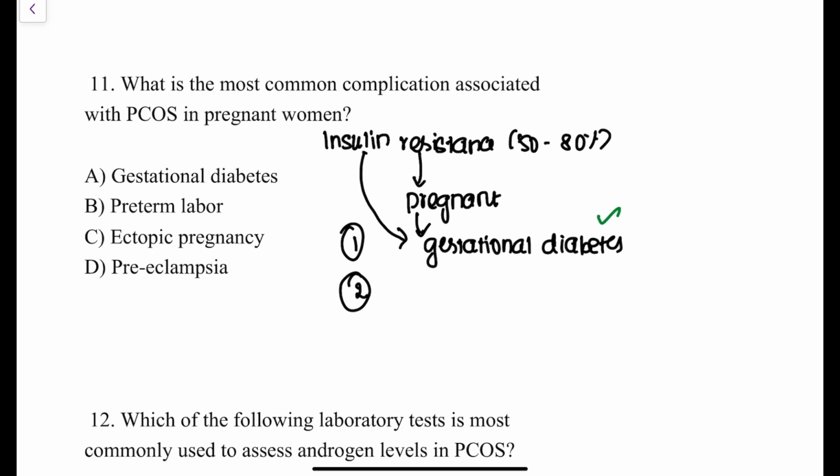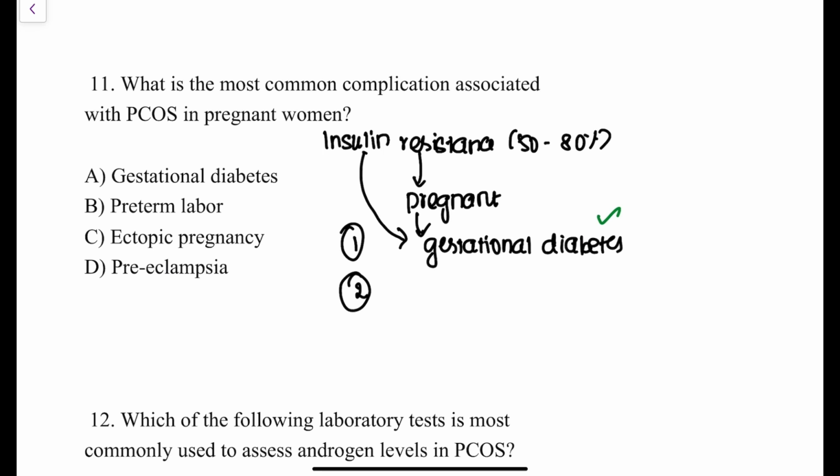The second option is preterm labor. Preterm labor can happen in patients of PCOS who have conceived, but it is not the most common complication associated with PCOS in pregnant women. Why does preterm labor happen?